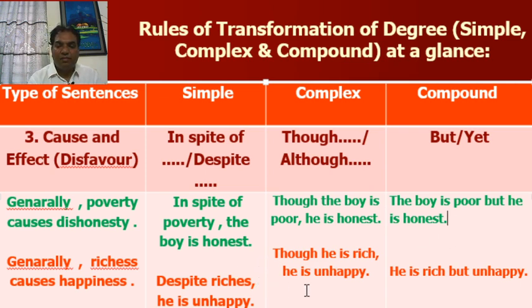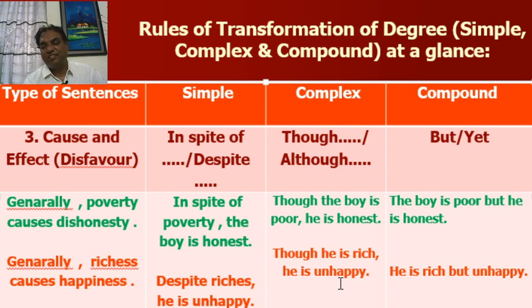Look at the second example. Complex sentence. Though he is rich, he is unhappy. Generally, richness or riches causes happiness. But here, though he is rich, he is unhappy.